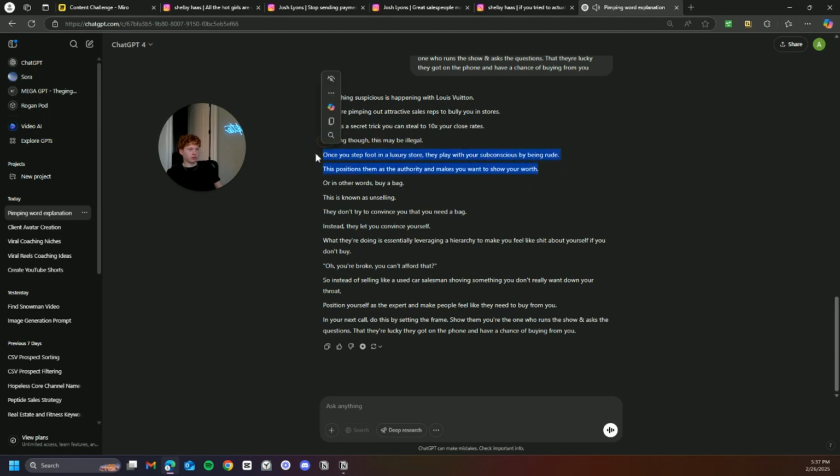This is known as unselling. They don't try to convince you that you need a bag. Instead, they let you convince yourself. What they're doing is essentially leveraging a hierarchy to make you feel like shit about yourself if you don't buy. Oh, you're broke. You can't afford that. So instead of selling like a used car salesman, shoving something you don't really want down your throat, position yourself as the expert and make people feel like they need to buy from you. In your next call, do this by setting the frame. Show them you're the one who runs the questions, that they're lucky they got on the phone.